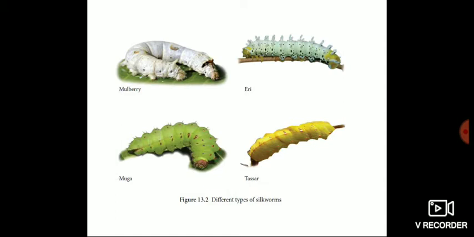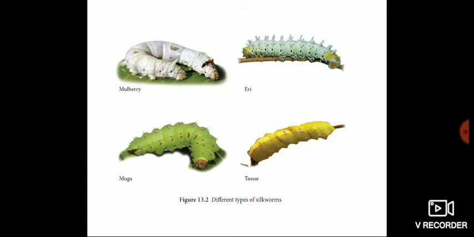Silk is not all the same type. There are so many varieties. Its texture varies because of the silkworms. There are so many types of silkworms, so the thread can be of different texture. For example, mulberry silkworm, eri silkworm, muga silkworm and tassar silkworm. Have you ever heard of tassar silk?